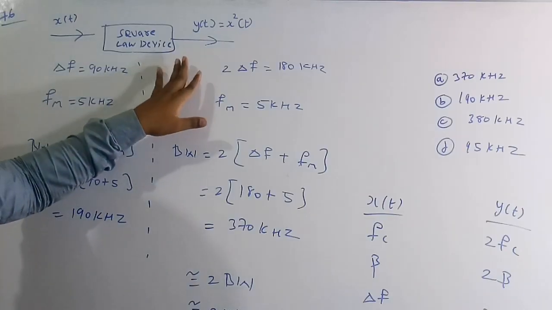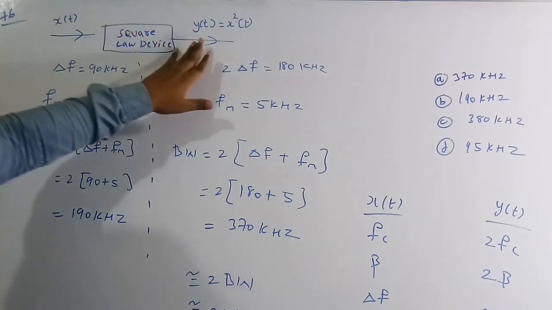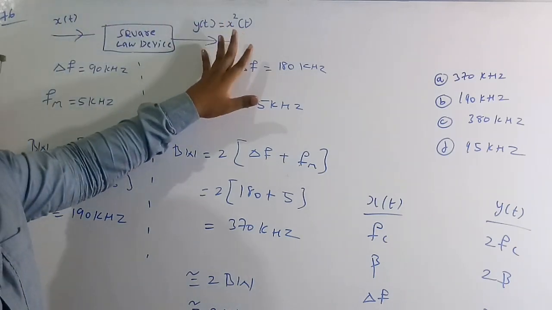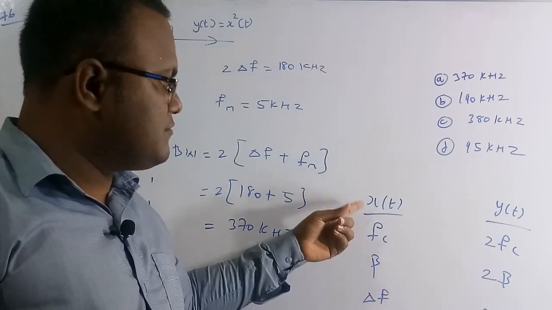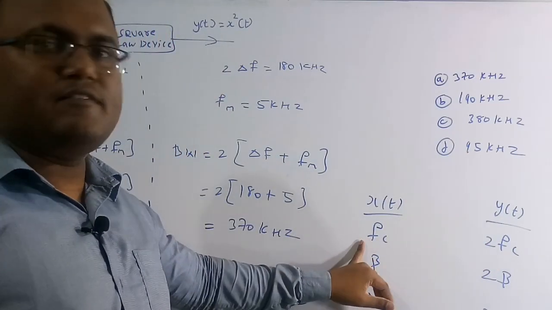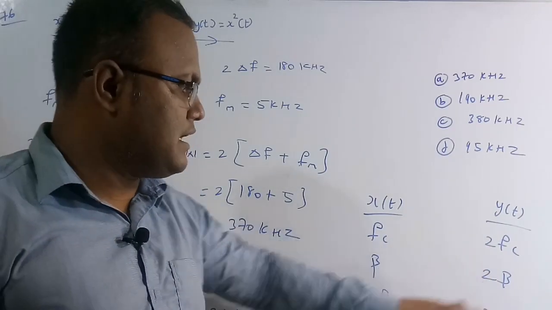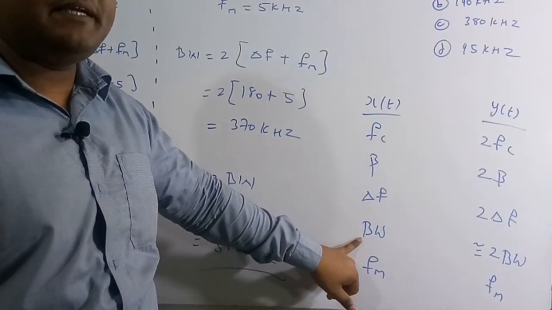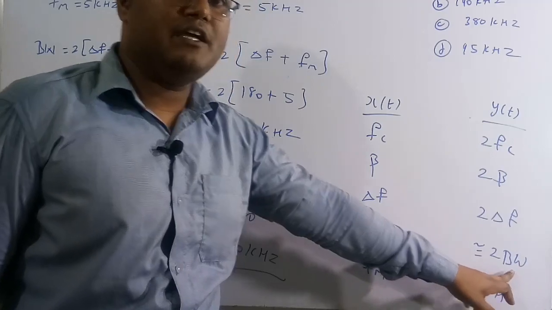This question is also based on the previous concept I have already told you. If x of t is the input, then the output is the square of the input. If x of t is the FM signal, the output expression I have also told in the previous example. So see carefully, this concept: if the input frequency is FC, the output is twice the FC. If it is beta, it is twice the beta. If delta F, it is twice the delta F. And the bandwidth BW is nearly, but not exactly, twice the bandwidth of the input signal.